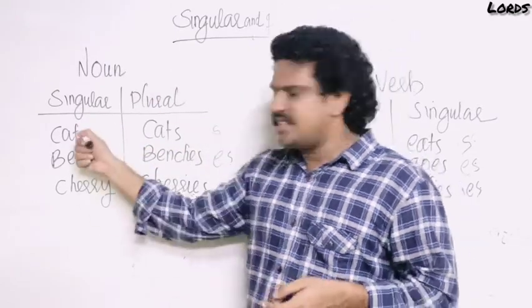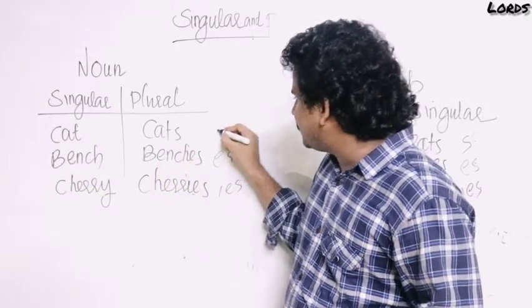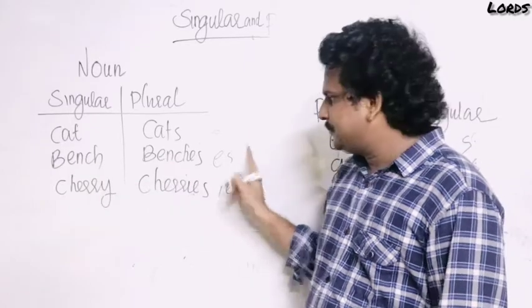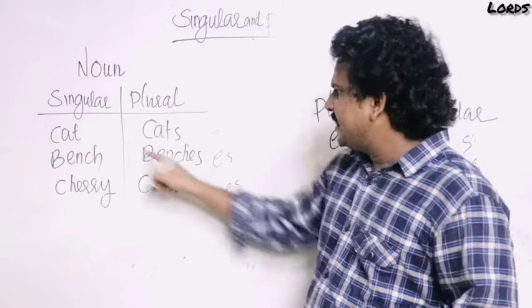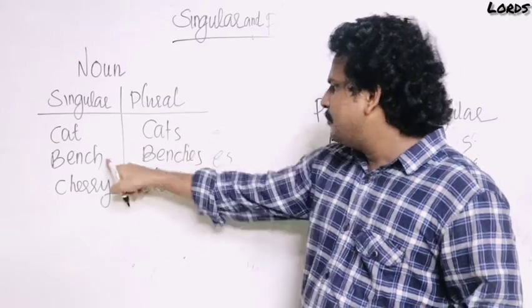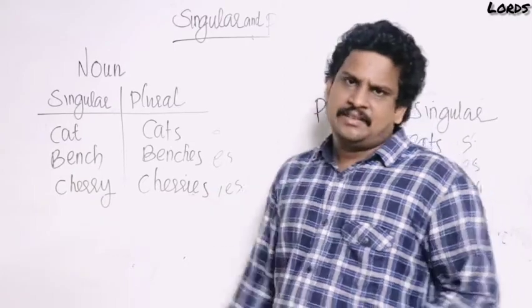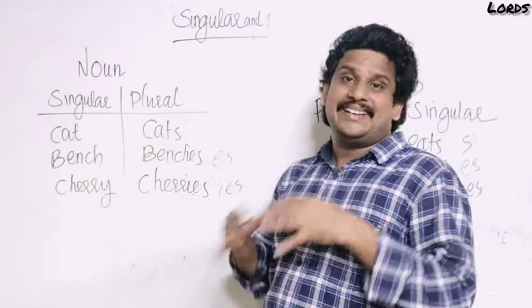Okay. Look, cat, singular, a cat. Cats, plural. Added s. Bench, singular. Benches, plural. Cherry, one cherry. Cherries, plural, I-E-S. Cat, cats. Bench, E-S, benches. Cherry, cherries, I-E-S. There is a rule. From this example, we can create a rule.